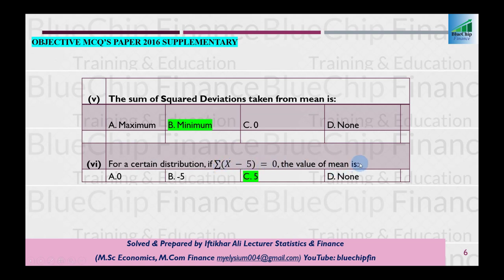the value of mean is equal to 5. How do we know that mean is equal to 5?